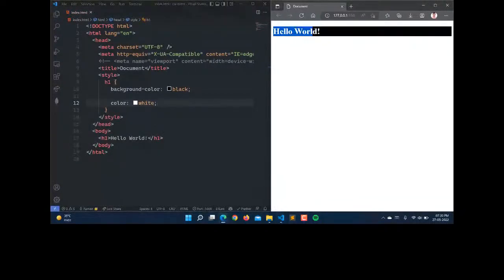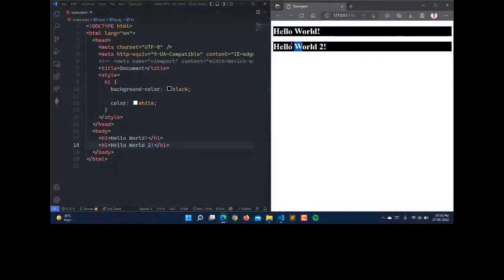Now you can see that we have this internal CSS here. Now I'm writing one more H1 tag, and here is hello world 2. You can see that we have hello world 2 below also, and it has the same type of CSS.